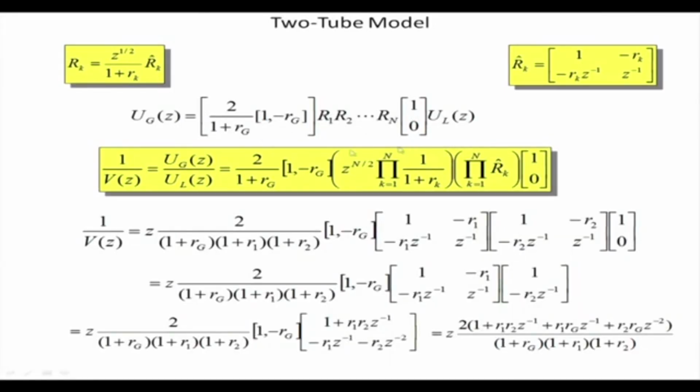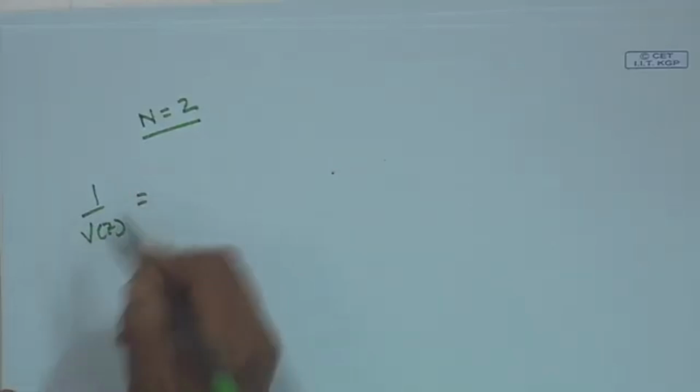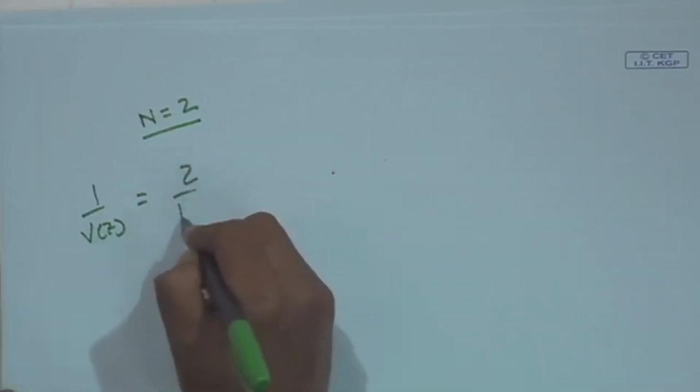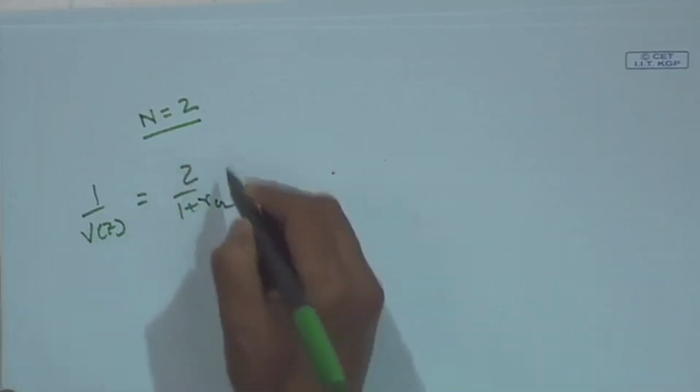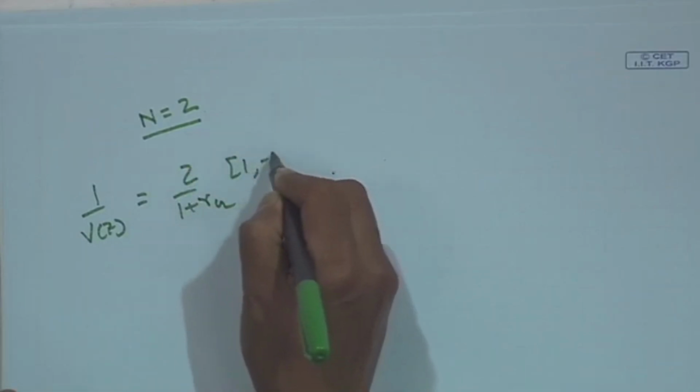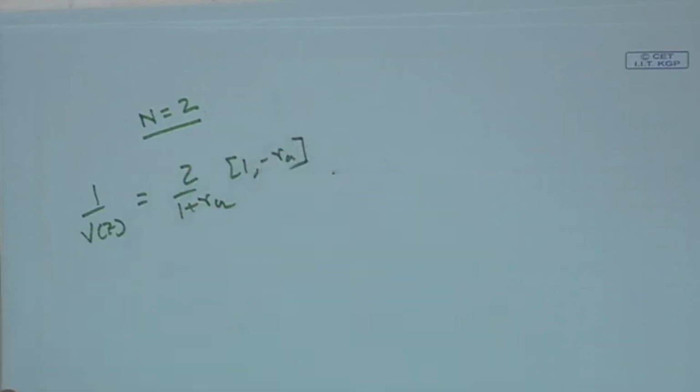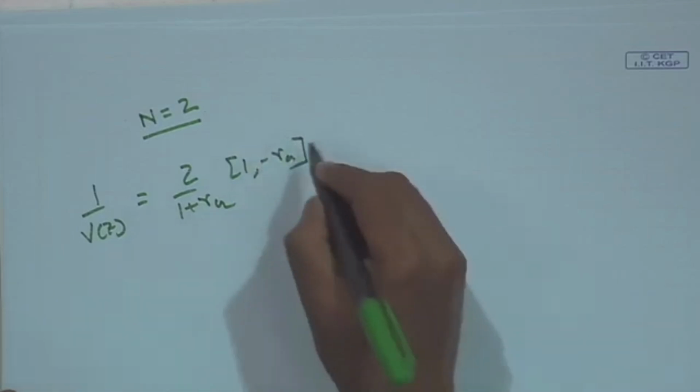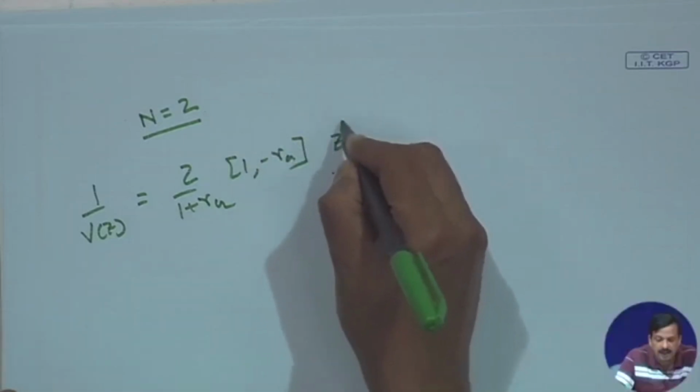If I put n equal to 2, then 1 by V z will become 2 by 1 plus r g, which will be the same, and 1 minus r g will be there. So there is no effect here. Now z to the power n by 2, with n equal to 2, is 2 by 2.